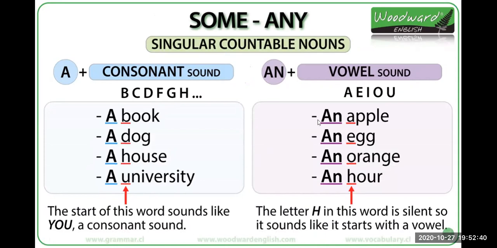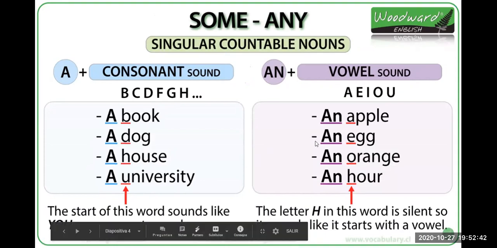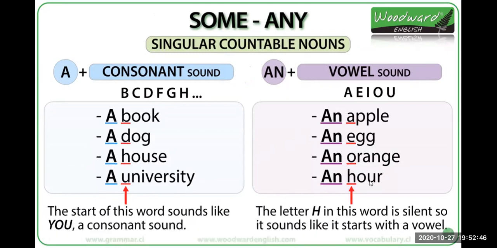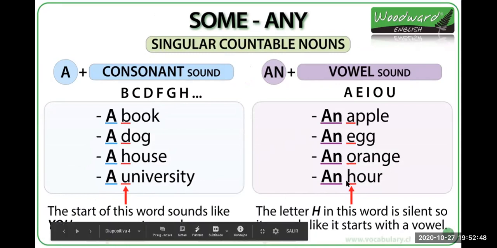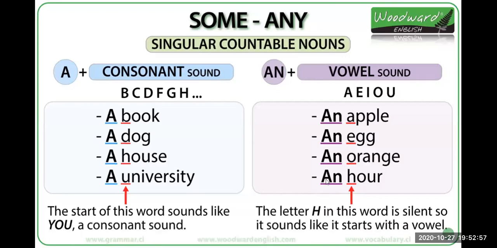The same here: an apple, an egg, an orange, an hour. Because the H doesn't sound, right? No tenemos sonido en la H, entonces el siguiente sonido es una vocal. That's why we use an hour. So this is for singular countable nouns.